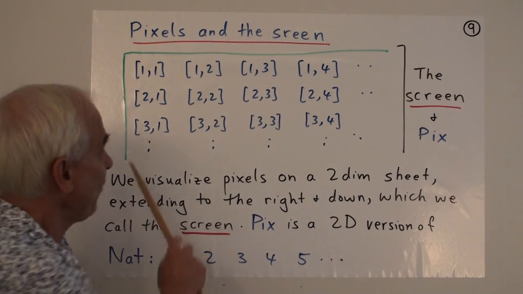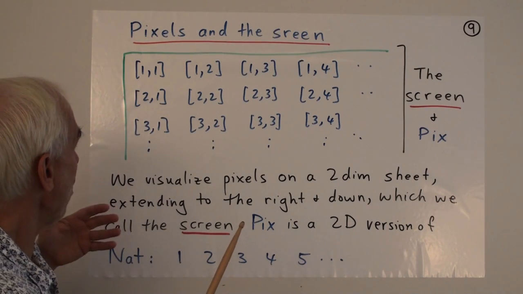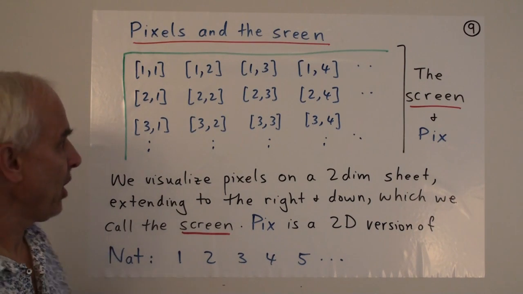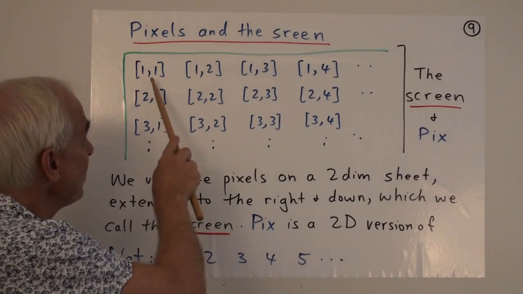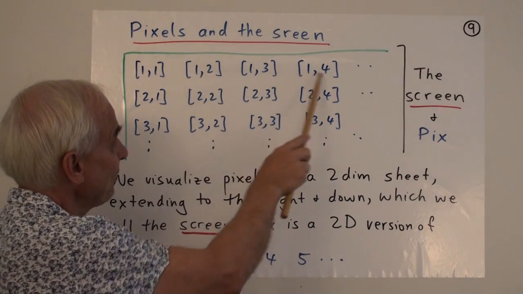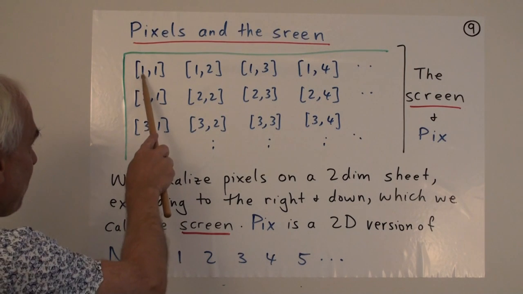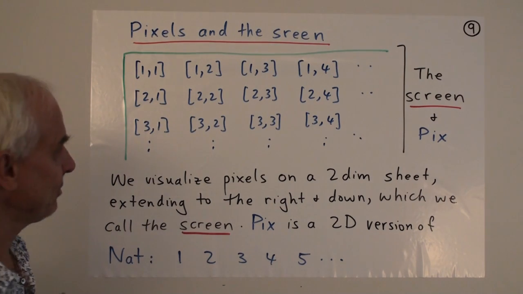We're going to call this the screen. The screen is going to be a particular way of organizing pix, starting up here in the top left, increasing the second coordinate as we go to the right along a row, and increasing the first coordinate as we go down along a column.